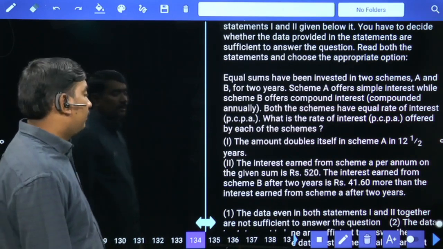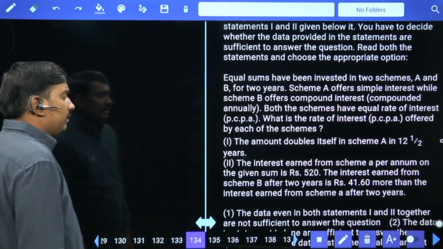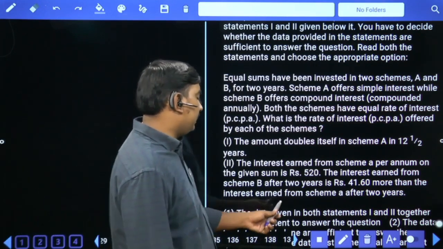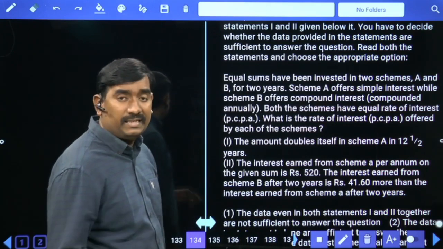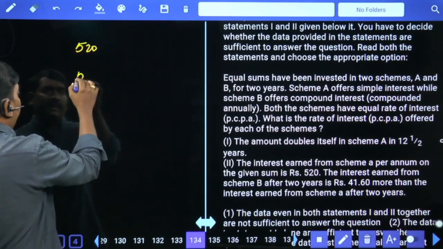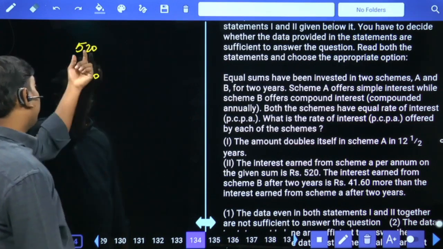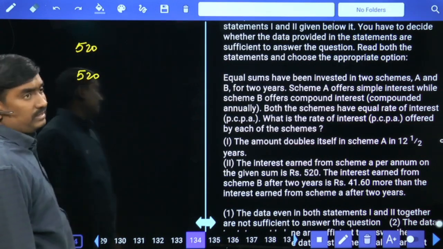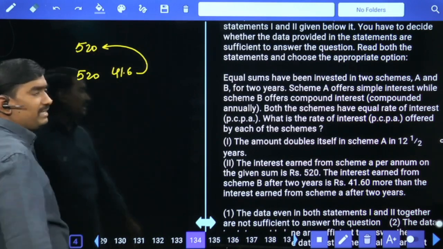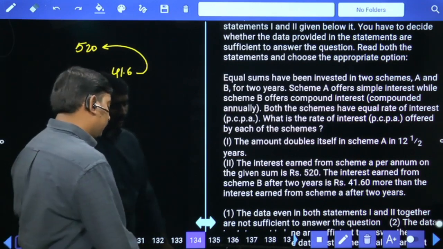Second statement: the interest earned from scheme A per annum on the given sum is 520. The interest earned from scheme B after 2 years is 41.60 more than the interest earned from scheme A after 2 years. Second statement alone also we can say the answer. First year interest is 520, second year also 520 in case of simple interest. In case of compound interest, apart from first year interest, interest on first year interest is also added. That added is given as 41.6. That 41.6 is what percent of 520? 8%. 2 also we can say the answer, either 1 or 2.